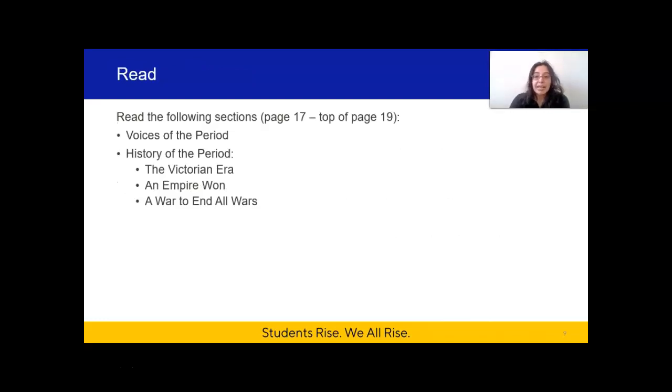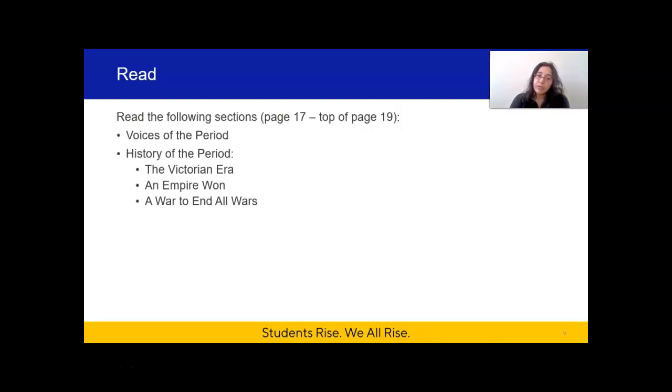What you'll be reading today as you think about these questions are pages 17 through the top of page 19 in your packet. And these sections are listed on the screen here, and I'll go ahead and read them for you as well. So you'll start with page 17, reading the Voices of the Period section, and then you'll move into the History of the Period section, and you'll read the first 3 subsections: the Victorian Era, An Empire Won, and A War to End All Wars.